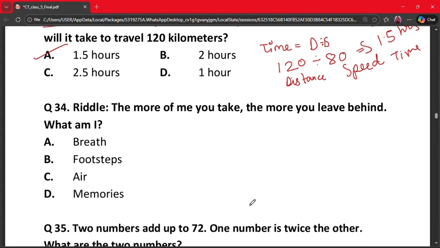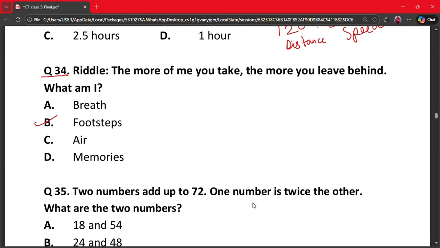Next question, question number 34. The more of me you take, the more you leave behind. What am I? A. Breath, B. Footsteps, C. Air, and D. Memories. Here the correct answer is option B. Why? Because when you walk, you leave footprints behind. Taking steps creates more footprints. So option B is the correct option.